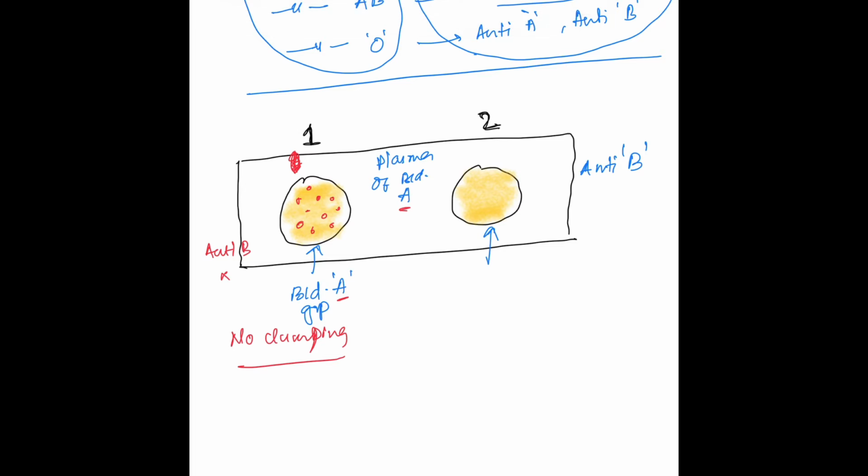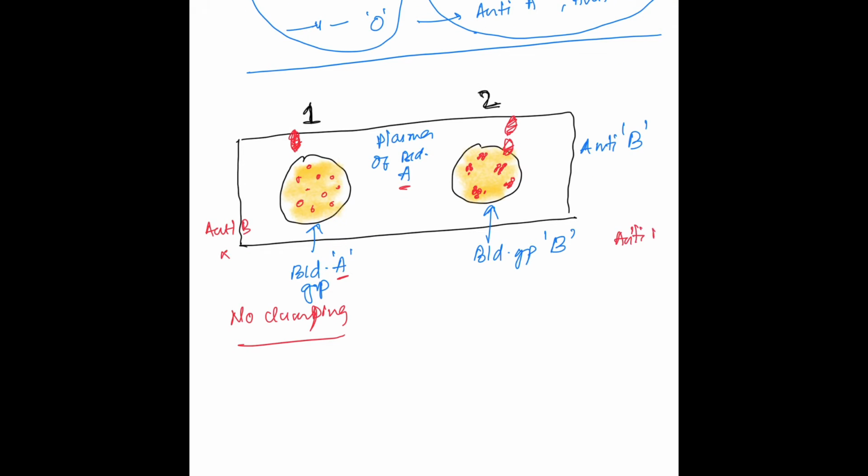Now in the plasma of number 2, if we mix blood of blood group B and observe under the microscope, we will see a lot of clumping of RBCs. The antibody anti-B present in the plasma will react with the B antigen present on the RBCs and will cause clumping of the RBCs, also known as agglutination.